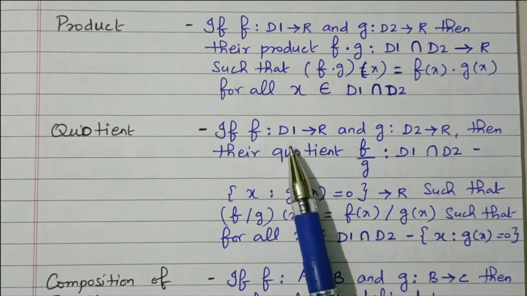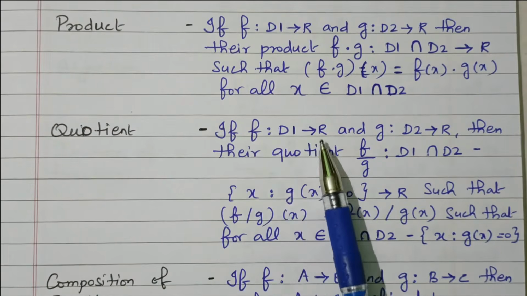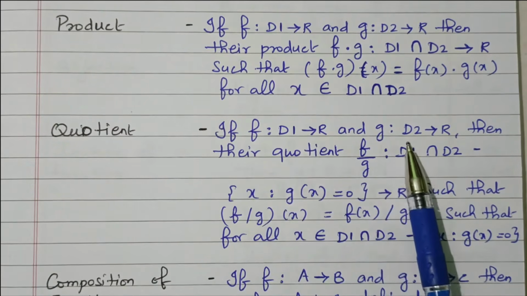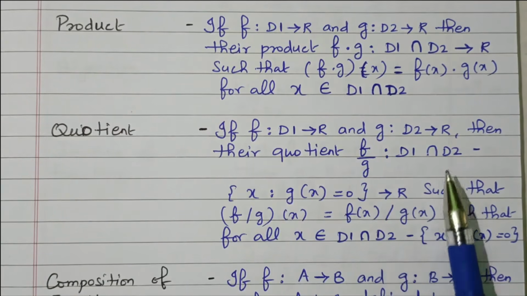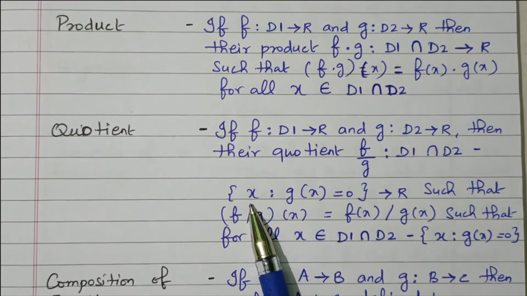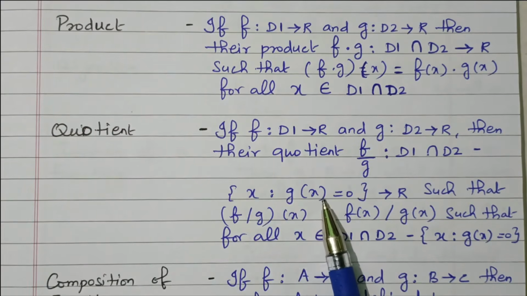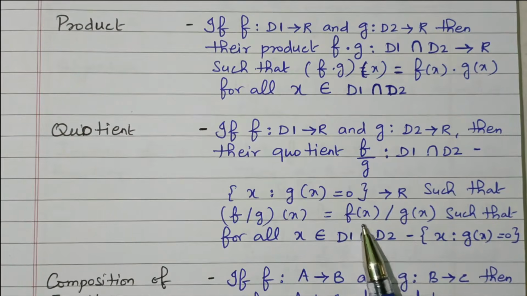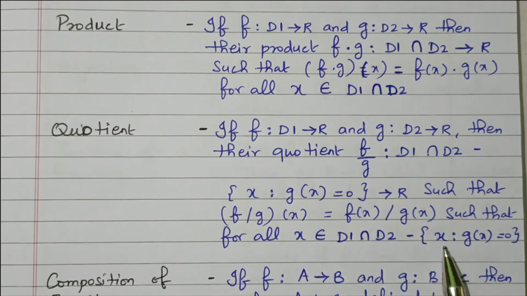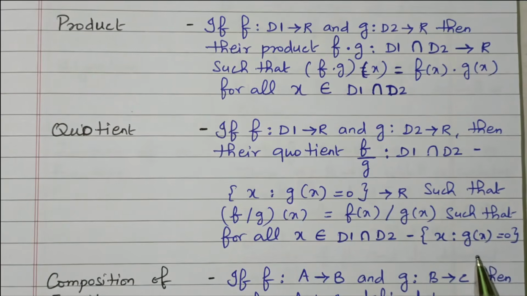Same thing: function f, D1 relates R; function g, D2 relates R. So f by g is defined on D1 intersection D2 minus the set of x where g of x equals 0. We are taking g of x not equal to 0, such that f divided by g of x equals f of x divided by g of x, for x in D1 intersection D2 minus the set of x where g of x equals 0. That is related to the quotient.